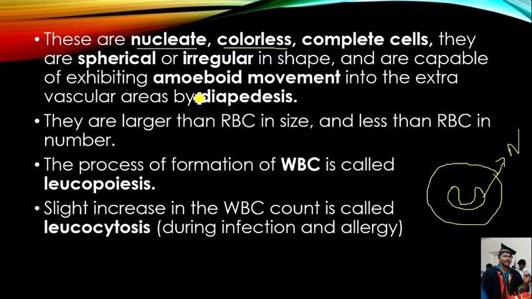If you see the red blood cells, they have red color because of the presence of hemoglobin. But white blood cells do not contain hemoglobin, hence they are colorless cells. They are complete cells because they contain the nucleus and cell organelles. The shape of the white blood cell may be spherical or irregular. Hence, white blood cells or leukocytes are nucleate, colorless, complete cells with spherical or irregular shape.